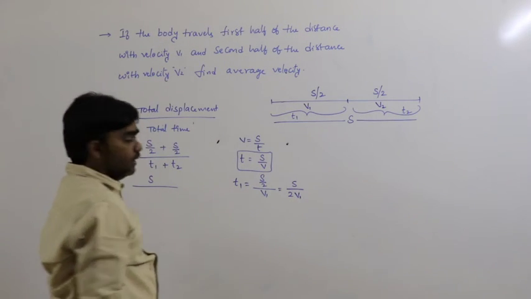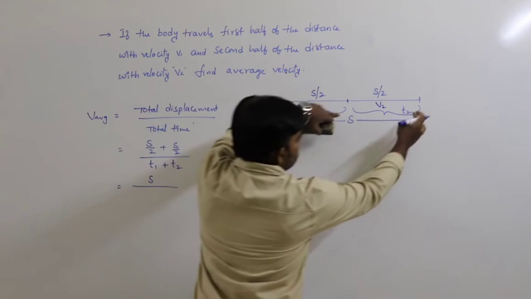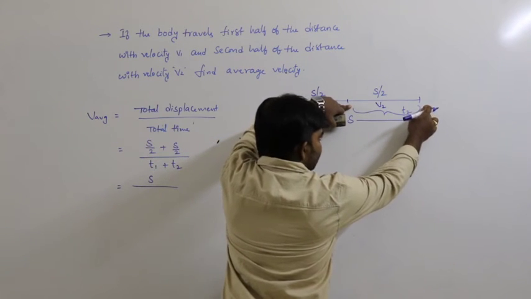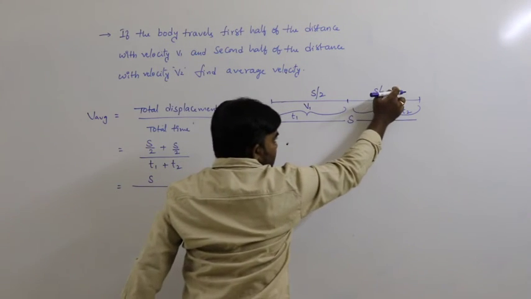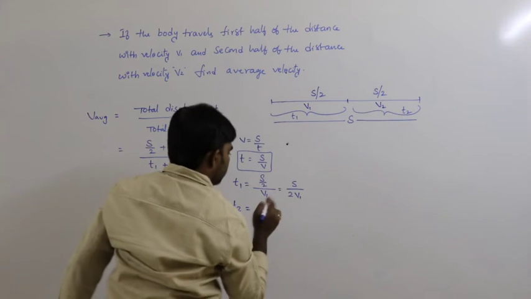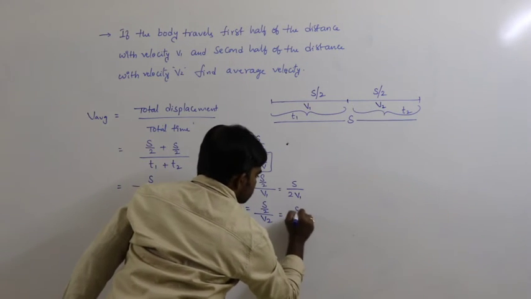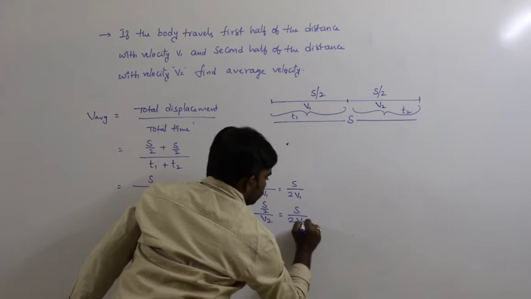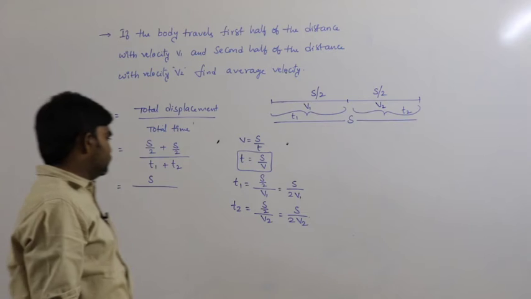In the same way, t2: again time formula, displacement by velocity. What is the displacement here? S by 2. Velocity is v2. S by 2 divided by v2, that is t2 equals S by 2v2.